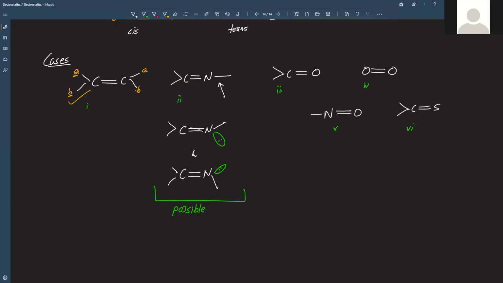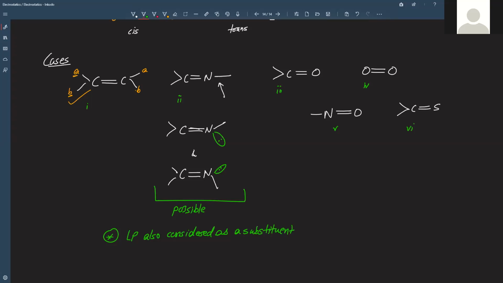Right? So what is the crux here, or our learning from this? That lone pair will also be considered as a substituent. Now keep that in mind.